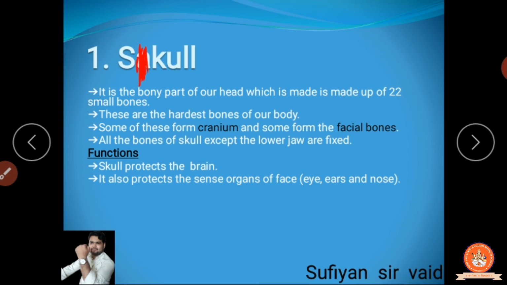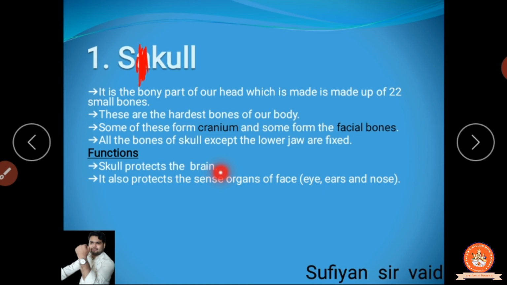Now, what is the function? Why is this used? The skull protects our brain. If there is no skull, our brain is not going to be protected, because when we are walking, doing mischief or playing, our head can collide with things. If we are playing cricket or any game, our head collides with things.